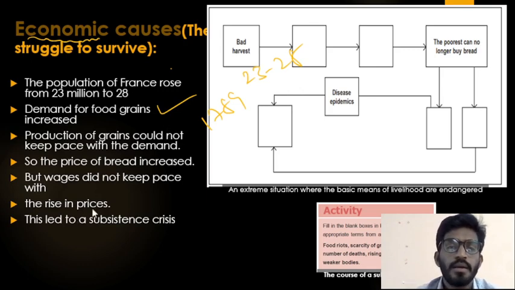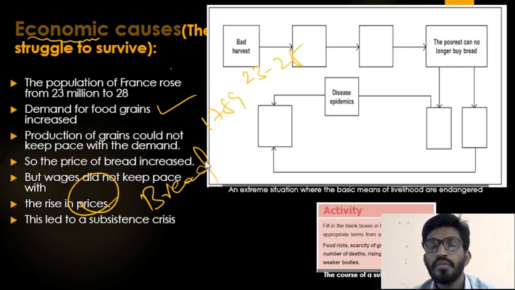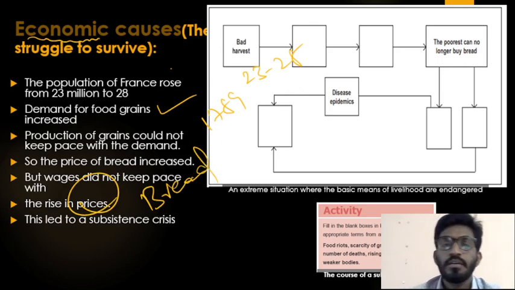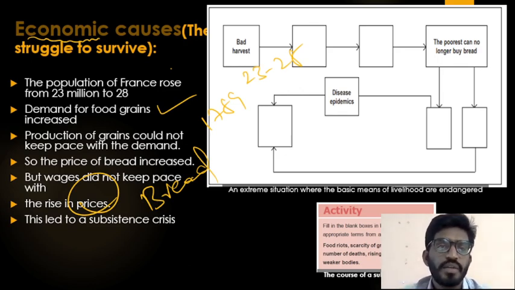And the prices of the bread also increased. And the wages were not increased by the nobles. So these are the three main causes of French Revolution. First one is a political cause, second one is a social cause, third one is economic cause.